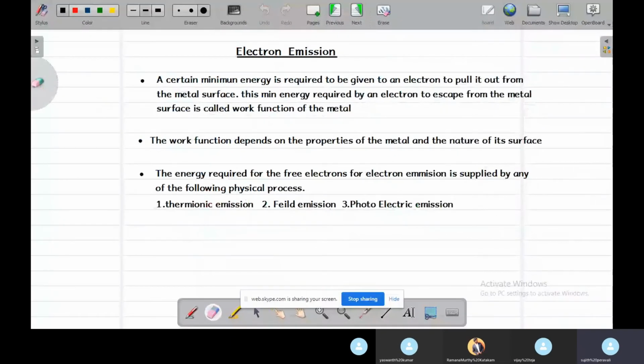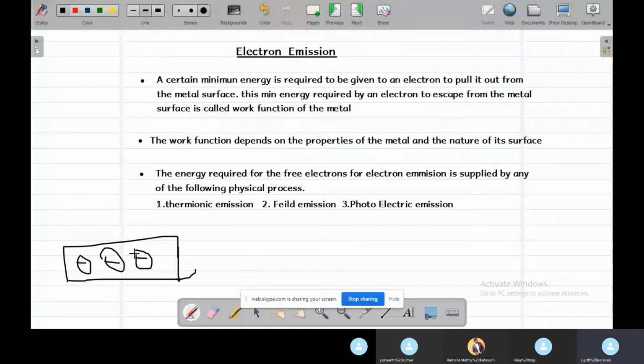Now coming to electron emission, as we discussed, when we consider a metal surface, there are some free electrons of negative charge in the metal. These cannot easily escape the metal surface, because when the negative charge is emitted out, the metal surface becomes positive, and the attraction force between the free electron and the metal increases, so the electron is attracted towards the metal surface again.